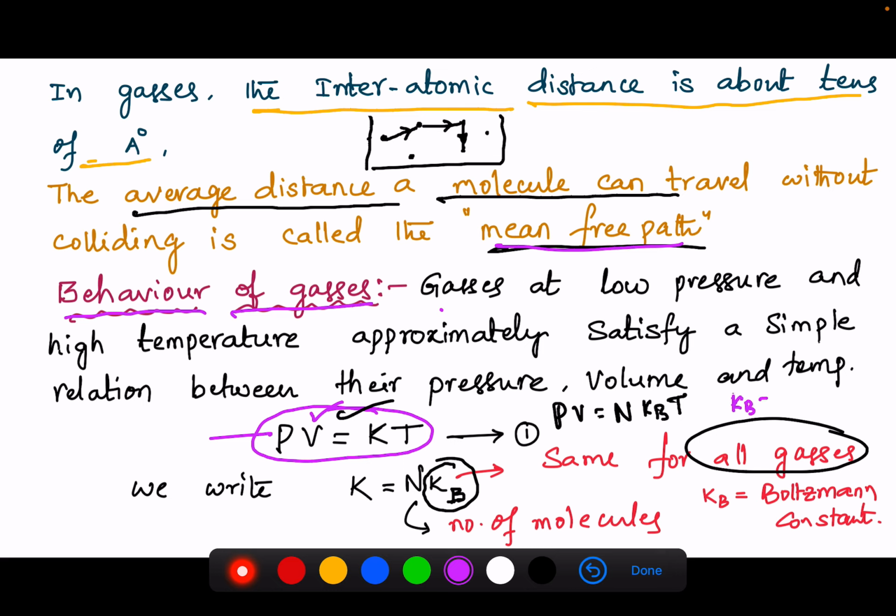The Kb value is 1.38 x 10^-23 joule per Kelvin. What are the units here? Pressure times volume gives us the units of joules, that is, units of work done, divided by the number of molecules, which has no units, and temperature comes to the denominator. The temperature unit is kelvin. So joule per Kelvin is the unit for the Boltzmann constant. Its value is 1.38 x 10^-23, and the Kb value is the same for all the gases.